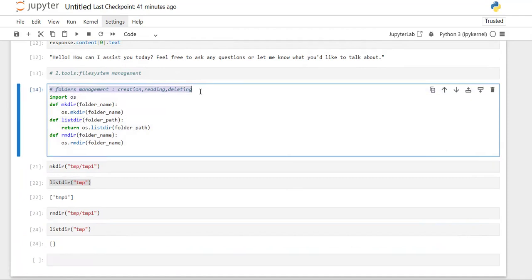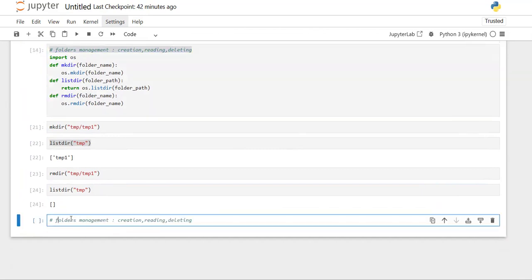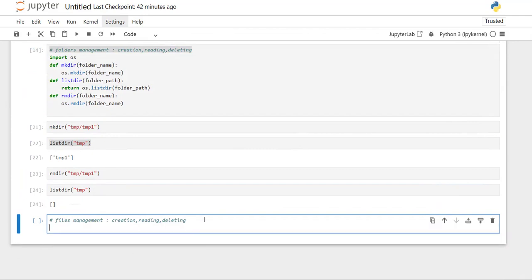So now let's also create some functions for file management. File management like file creation, file reading, as well as file deletion. So for file creation, let's create a function called create file. Inside this, I'll provide the folder path at first, then the file name, and the content that I want to put inside the file.